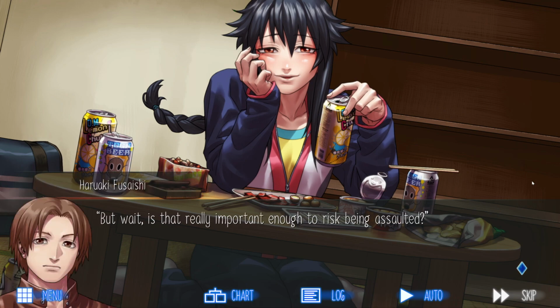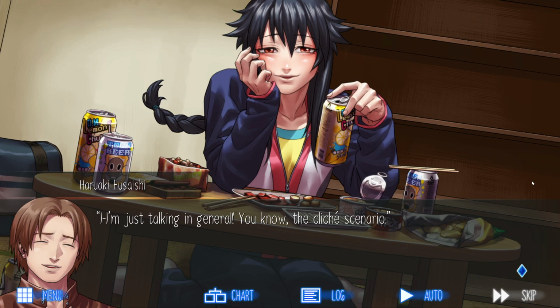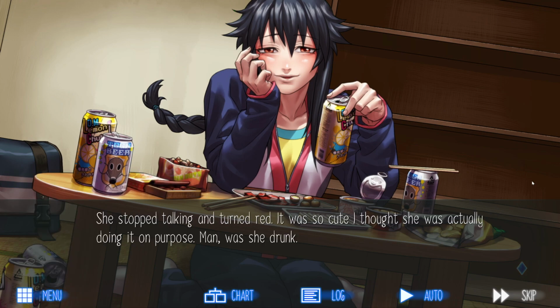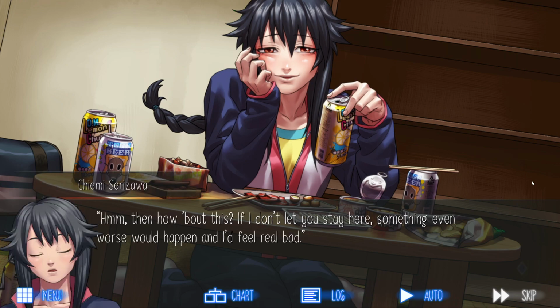But wait, is that really important enough to risk being assaulted? Oh, so you're thinking of assaulting me? I'm just talking in general. You know, the cliche scenario. She stopped talking and turned red. It was so cute I thought she was actually doing it on purpose. Man, was she drunk. And we were just on our second cans. Then how about this? If I don't let you stay here, something even worse would happen and I feel real bad.